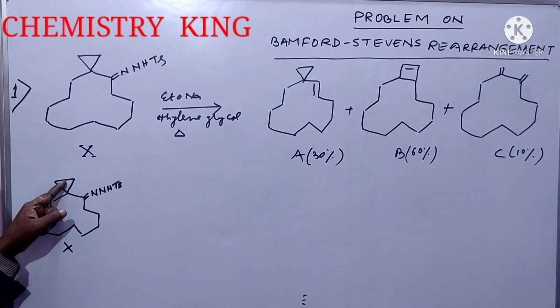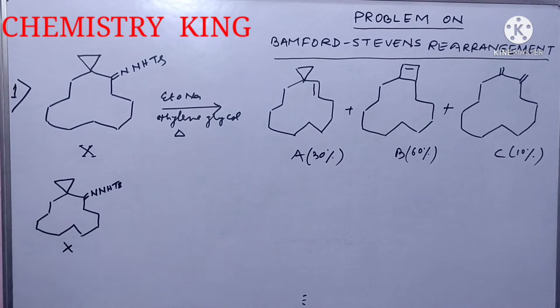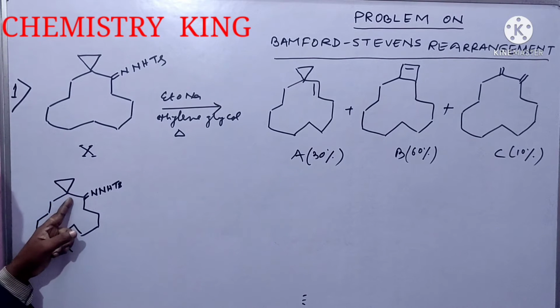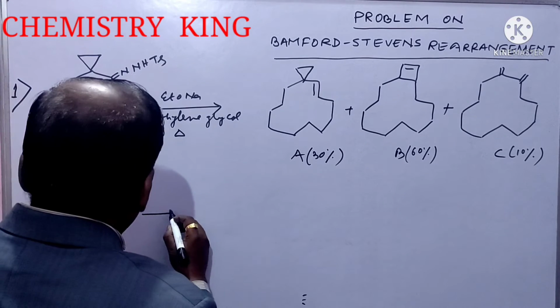It is already a 3-member ring, and at the common carbon, at the bridgehead you can say, actually it is a spiro type of compound, spiro compound. So the double bond cannot come here. So of course the double bond will be here. Okay.